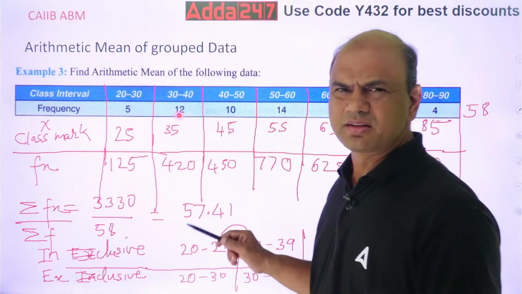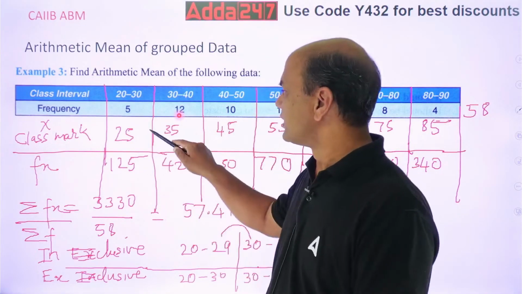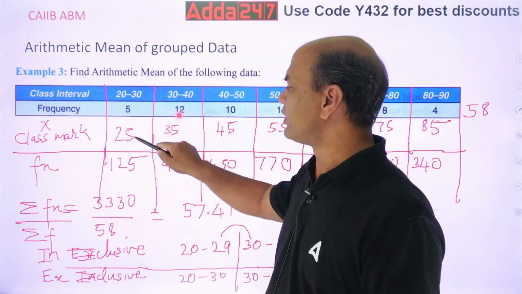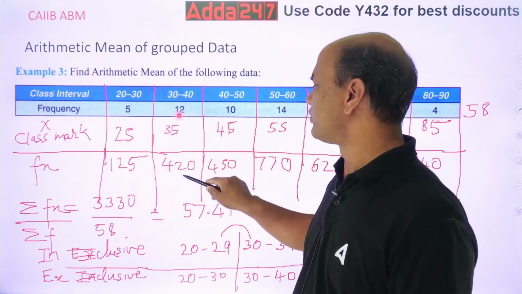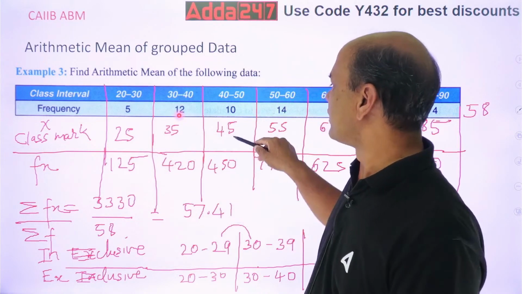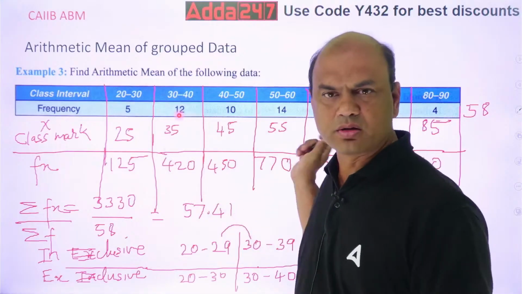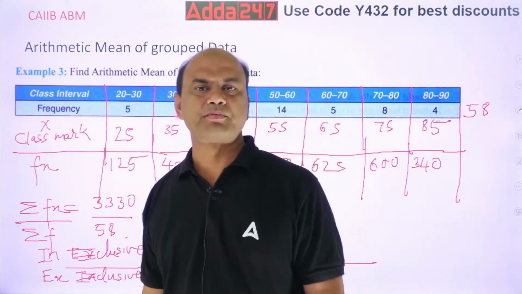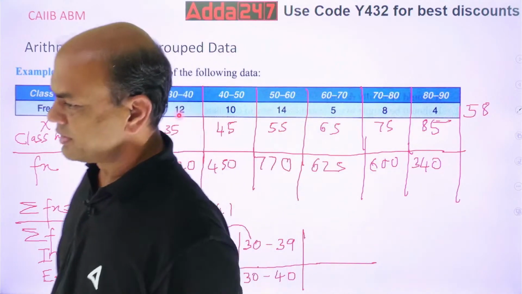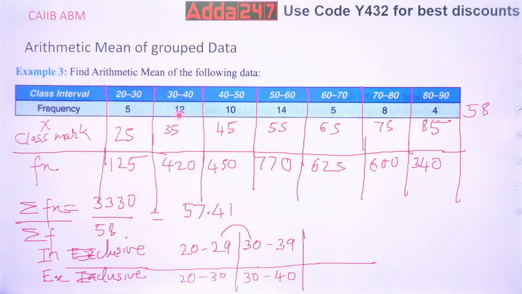Now it's simple. Do the fx again. This is x, this is f. 25 into 5, 125. 35 into 12, 420. 45 into 10, 450. Do it for all. Everyone, try it. Let me see how many of you are getting it in the comment section. Are you getting the answers?